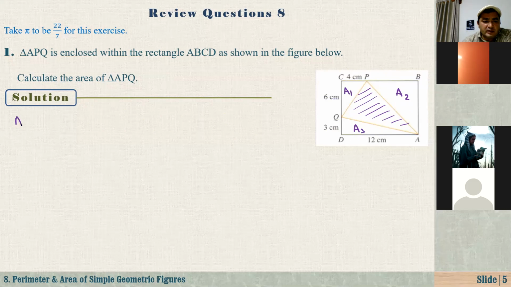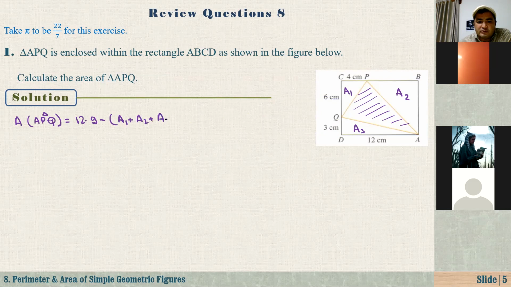Then what is the area of the shaded region, or let's say the area of triangle APQ? That is equal to the area of the rectangle, right? That's equal to 12 times, and the width of the rectangle is 9, because 3 plus 6 is 9, minus the area of A1 plus A2 plus A3. That is how we are going to find this. So that is equal to 12 times 9, which is 108, minus, what is A1?